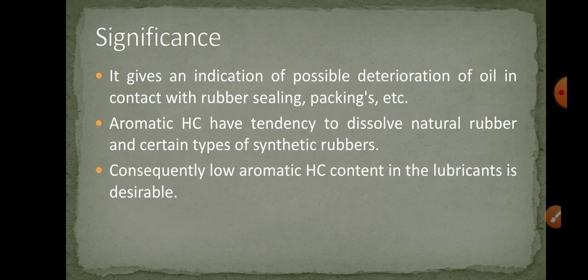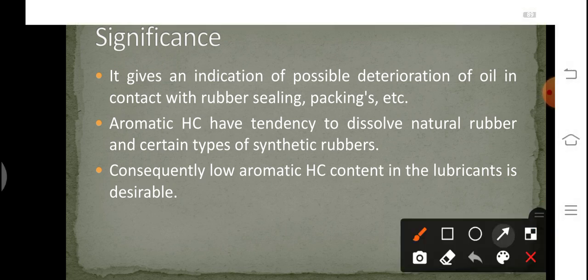It gives an indication of possible deterioration of the oil in contact with rubber sealings and packagings, etc. Higher aniline point means lower content of aromatic hydrocarbon, and lower aniline point means higher content of aromatic hydrocarbon. As we know, aromatic hydrocarbons have a pi bond, so they have a tendency to dissolve natural rubber and certain types of synthetic rubbers. Consequently, low aromatic hydrocarbon content in the lubricant is desirable.